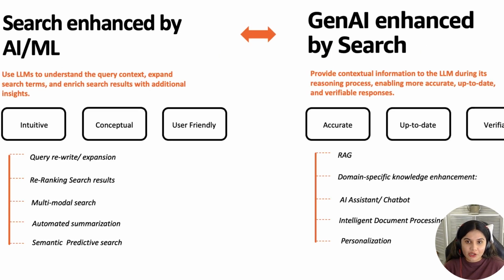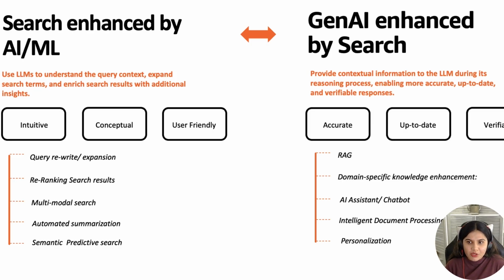Now, talking about the cross collaboration between Gen AI and search. These are just some examples of how both generative AI and search work together. There are multiple use cases of how generative AI is enhanced by search and how search is enhanced by generative AI. However, when we are talking about personalizing the response to the user, refining the query that goes into the large language model, or providing text and multimodal search results through a chatbot response, we see a better-together story of generative AI and search.